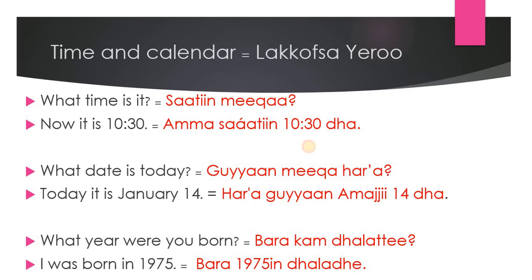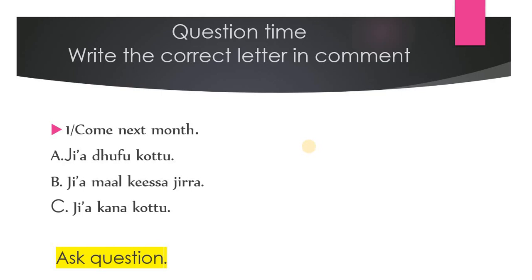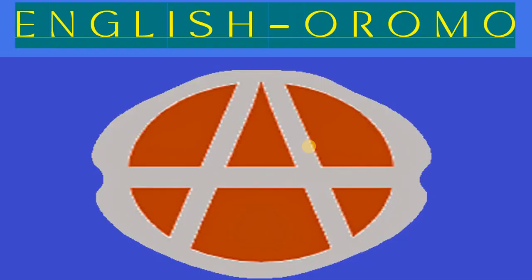So I think I've finished this video with your question. What does come next month mean in Afaan Oromo? Come next month. Ji'a dhufu kottu. Ji'a maal keessa jirraa? Ji'a kana kottu. Which one is the answer? Because I believe we have touched all this in our previous lessons. So I'm sure you can have a try at this one. The exercise on this is a very important topic.